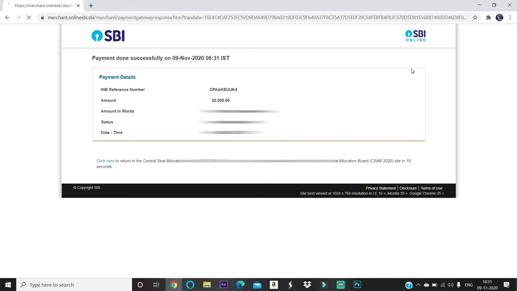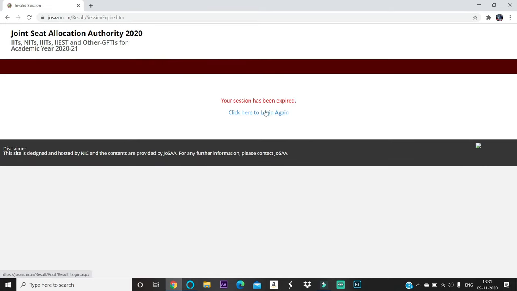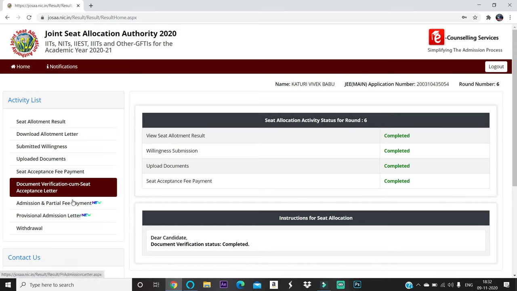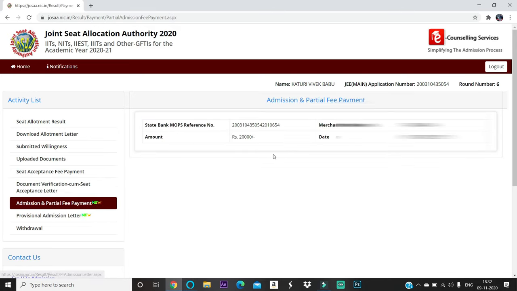Take a screenshot of this. You can see here your transaction has been completed. Go back and click here to log in, as the session will be expired. After logging in, you can see the proof. Here you can see admission and partial fee payment, which I already paid. It shows the amount 20,000, the date, and the merchant reference number.